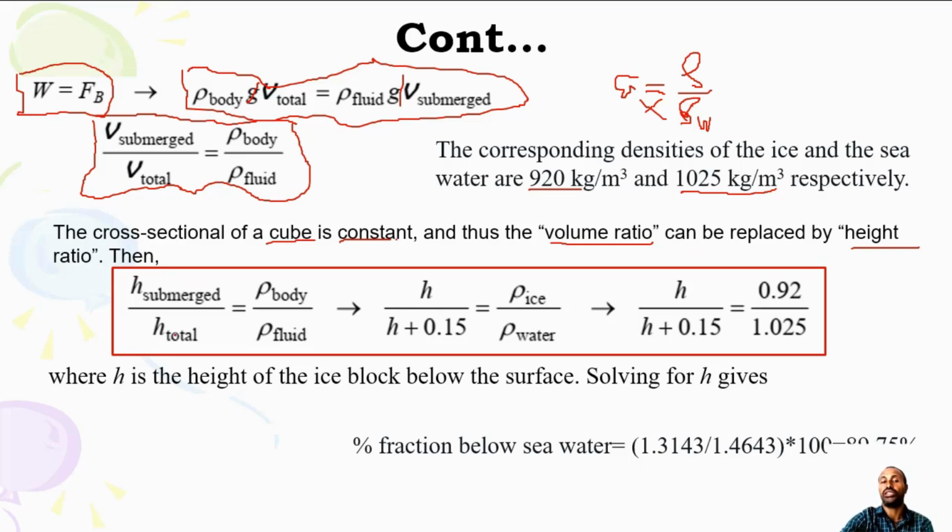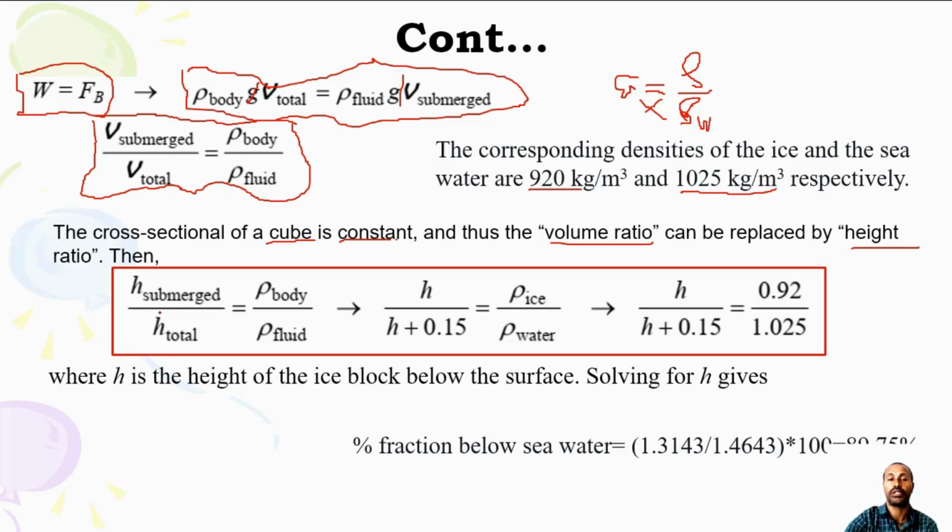Height submerged divided by total height is equal to the density of the body over the density of the fluid. Once you write this equation, then substitute the values. H submerged is just the height below the sea level.